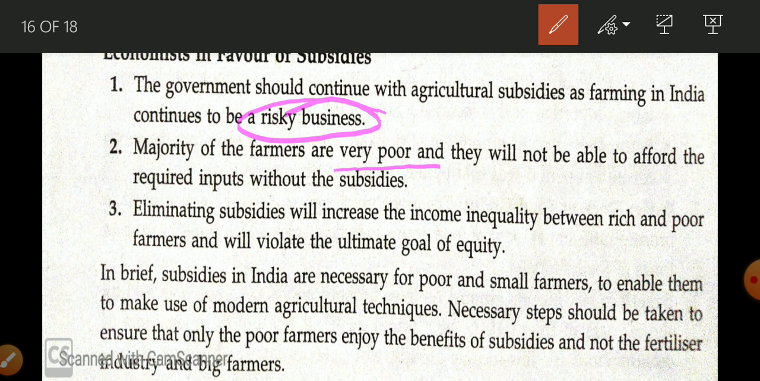Okay. Third, economists said that if there is no subsidy, only richer farmers will be able to use HYV and the poor will not be able to use it. So it is going to create inequality between richer farmers and poor farmers. So these are the three reasons given by the economists who are in favor of continuing this subsidy.